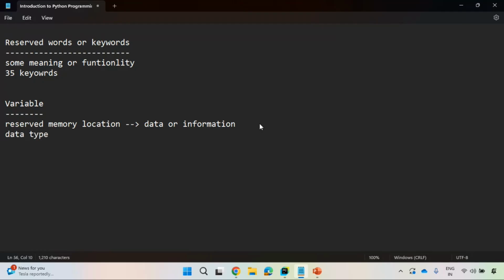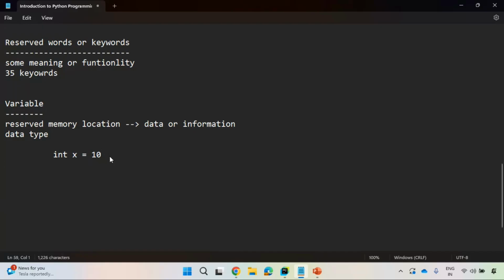Guys, if you see other programming languages, let me talk about Java. There is a variable x. Inside this variable, I want to store some integer data. For this variable, which type of data it will hold, I need to specify the data type. Suppose I want to store integer data, you need to specify this data type. Then you can only store integer data inside this location.